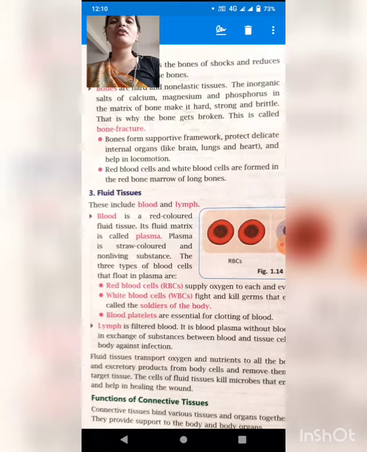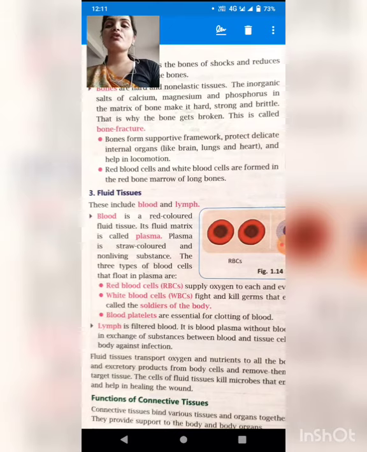Bone is the harder one and cartilage is the softer one. See our nose, it is able to move, it means cartilage is present there, not bone. And where we are not able to move, bone is present. We can only move our bones where a joint is present, means where two bones are joined together. We cannot move a bone in between them.